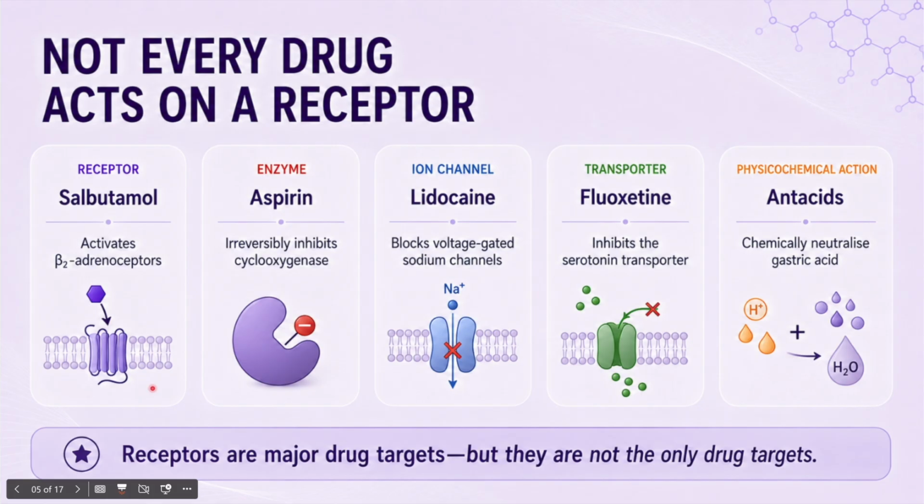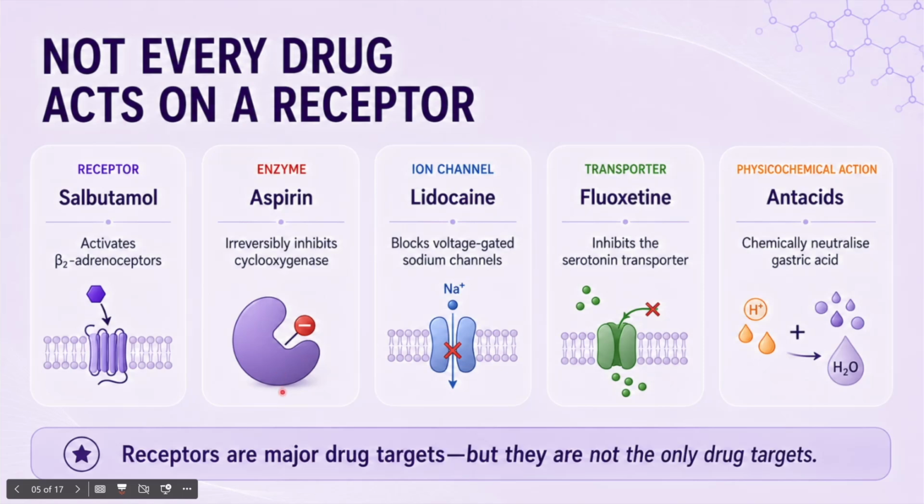Not every drug acts on a receptor. Before focusing on receptors, we need to correct one common oversimplification. Not every drug acts through a receptor. A drug target is the molecular or sometimes physicochemical entity through which a drug produces its effect. Salbutamol is a receptor-acting drug. It activates beta-2 adrenoceptors in airway smooth muscle, promoting bronchodilation.